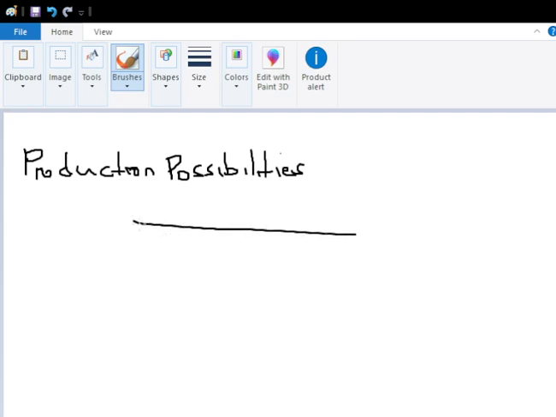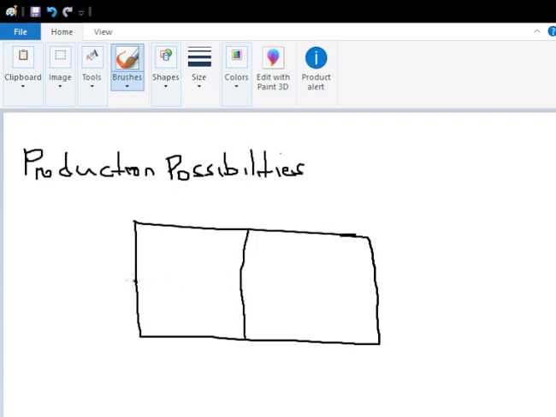And we are going to do a box. This is USA. This is Mexico.